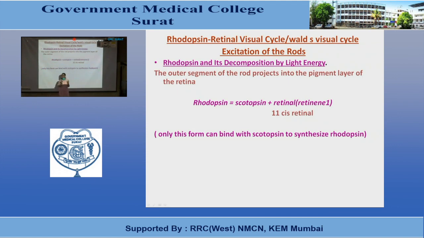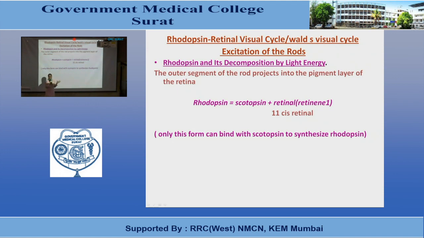Now, which type of retinal is present in the rhodopsin? It is 11-cis retinal. 11-cis retinal is very important because only 11-cis retinal can combine with the scotopsin to form rhodopsin. Other forms of retinal cannot combine with the scotopsin to form the photosensitive chemical.